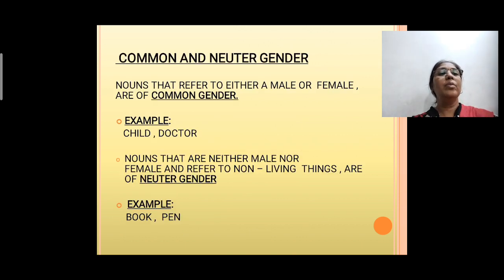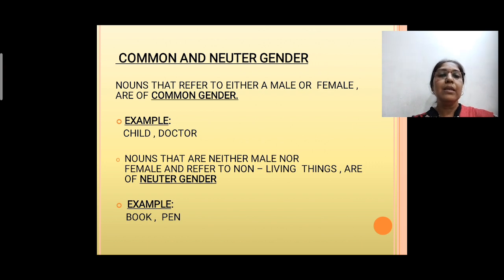Now let's come to common and neuter gender. Nouns that refer to either a male or female are of common gender. It means in general, when we are talking about a noun and do not mention specifically whether it is a male or a female, then it comes in common gender. It can be either male or female. It can be both.